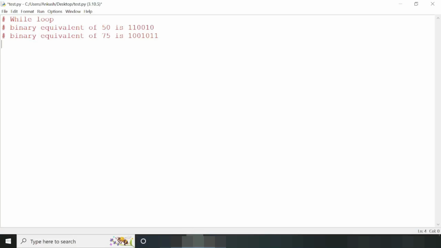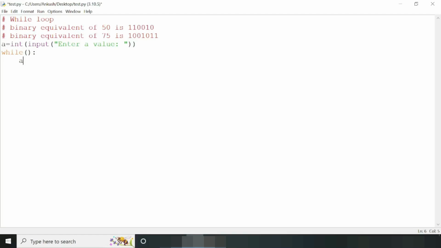So first of all we need to take the input from the user. So input, and within parentheses write your message, that is enter value, and then typecast that value into integer. And then you need to use while loop, and within while we need to repeatedly divide this a by 2. So first of all we need to use modulus sign, because modulus sign gives us the remainder, and we are going to calculate the binary sequence from this remainder.